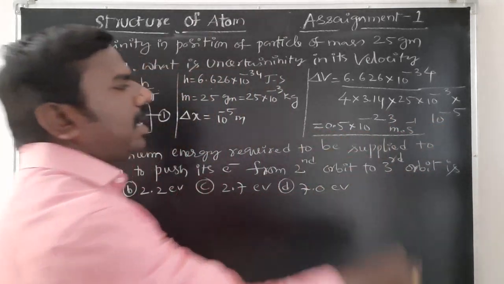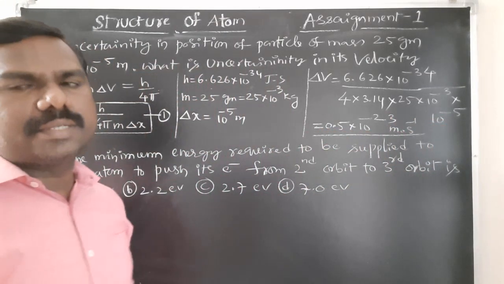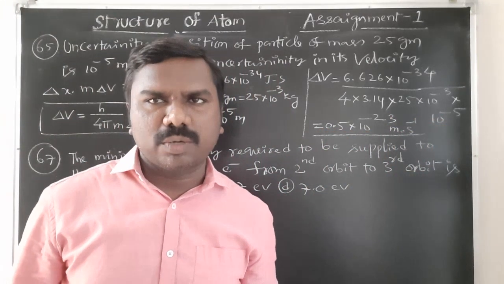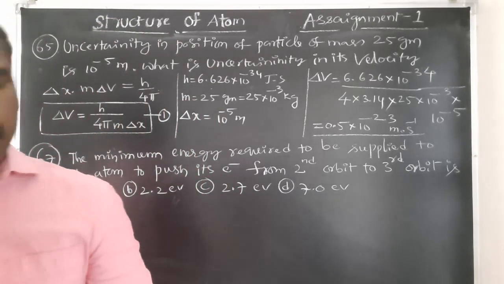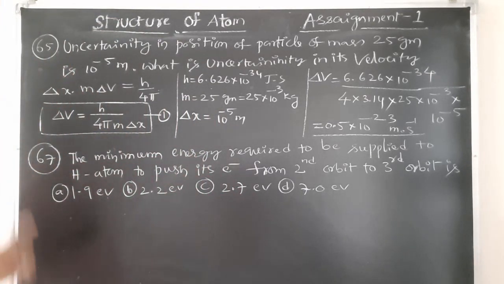It is the uncertainty in the velocity. Option D, students. I didn't write the options, check once. Next, after this question, 67.